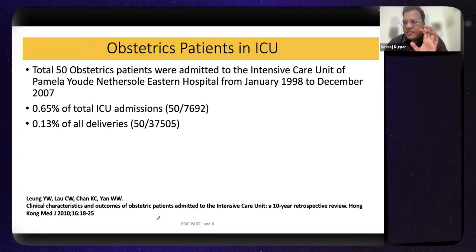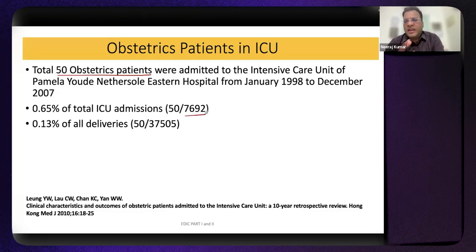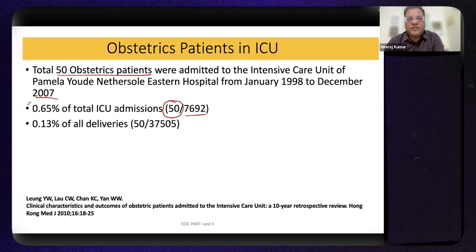Although the sample size was very low for obstetric patients requiring ICU, only 50, you see that the total number of ICU admissions from 1998 to 2007 was around 7,692, out of which 50 patients were admitted as obstetric ICU patients, constituting less than 1% of the total ICU admissions.